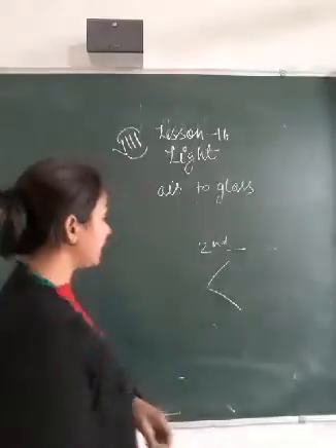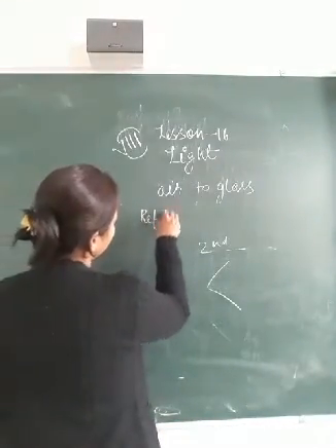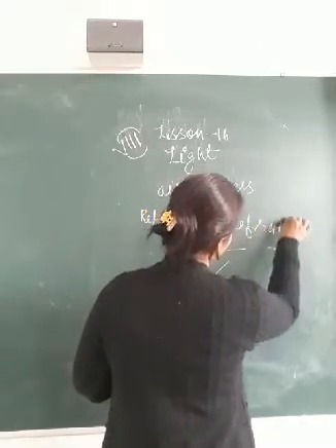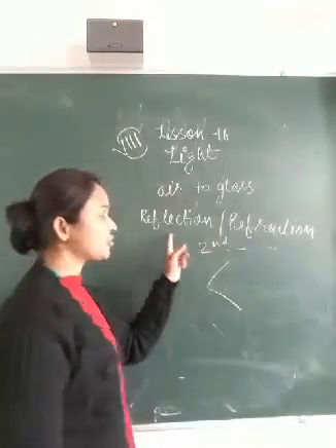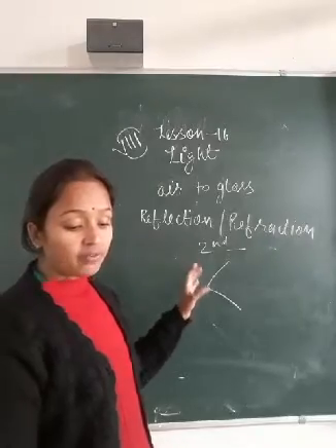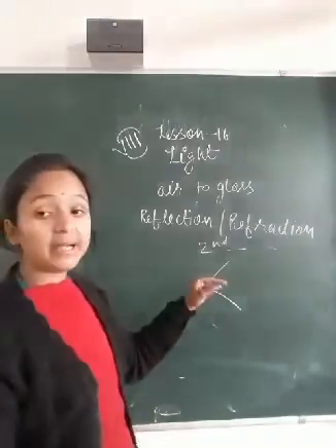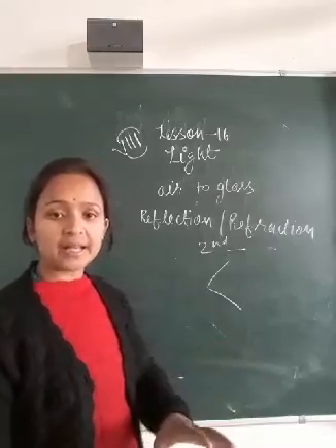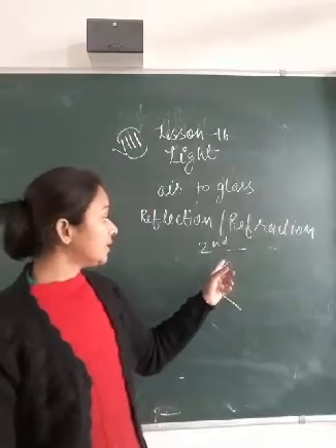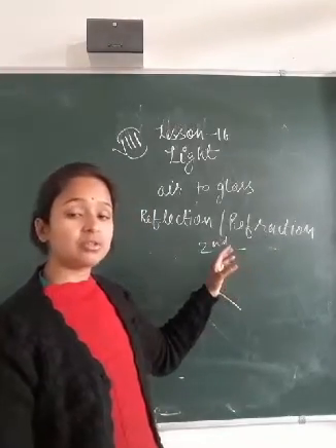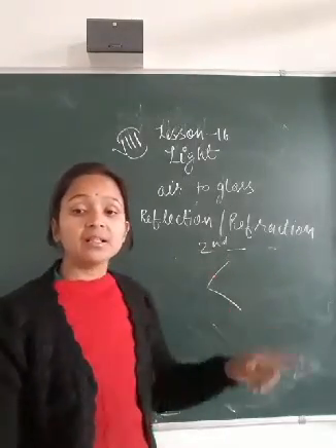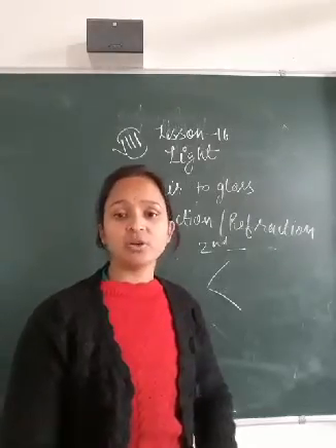The terms are different, reflection and refraction. Reflection is when the ray of light is returned by the second optical medium to the first optical medium with a change in the angle. This phenomenon is called the reflection of light. And what is the refraction of light? When the ray turns into the second optical medium with a change in the angle, this phenomenon is called the refraction of light.